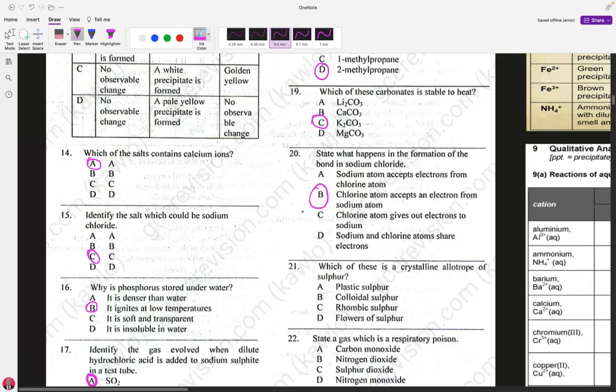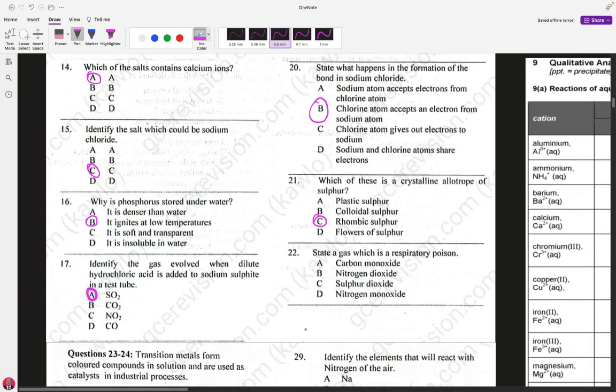21. Which of these is a crystalline allotrope of sulfur? There are many allotropes of sulfur, but which one is crystalline? A, plastic sulfur. B, colloidal sulfur. No. C, rhombic sulfur. That's good. D, flowers of sulfur. No. So the right answer choice for 21 is C, rhombic.